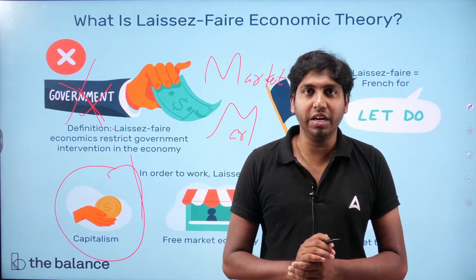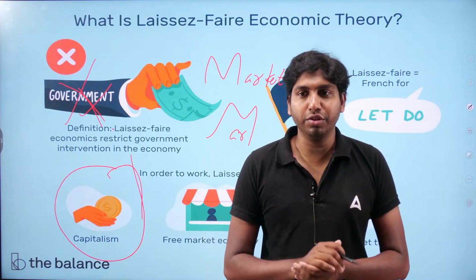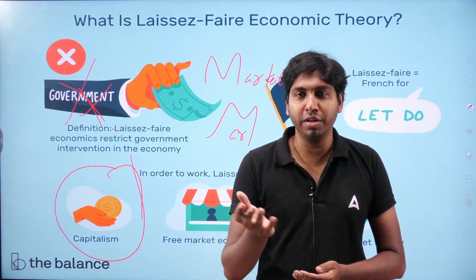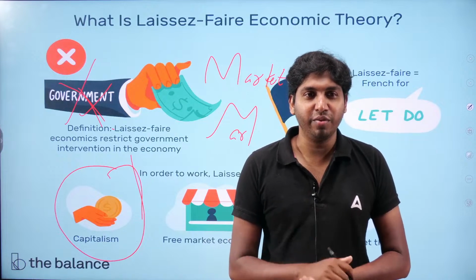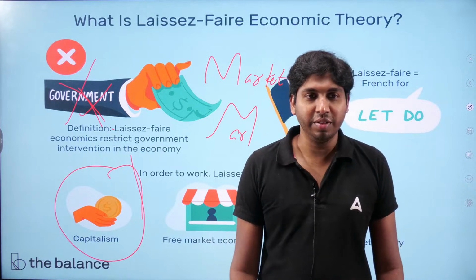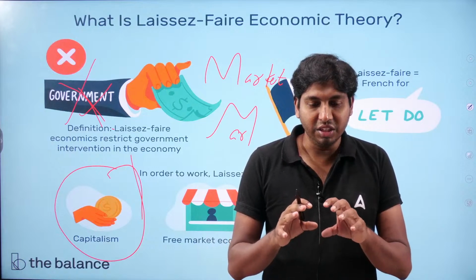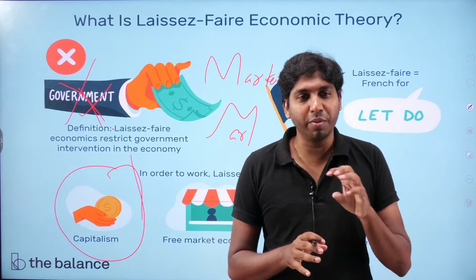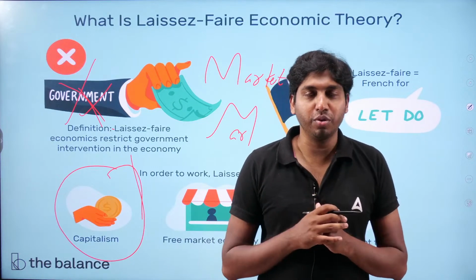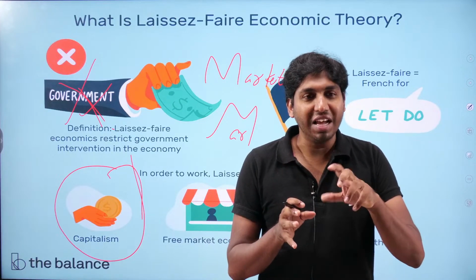For example, in India, the telecom sector. Who has the major role? It is in the hands of certain individuals and companies like Ambani's Jio, Airtel, and Vi, Vodafone Idea. They are controlling it. Then what is the role of government? They are just fixing certain policies for the benefit of the consumers. So government has a limited role.